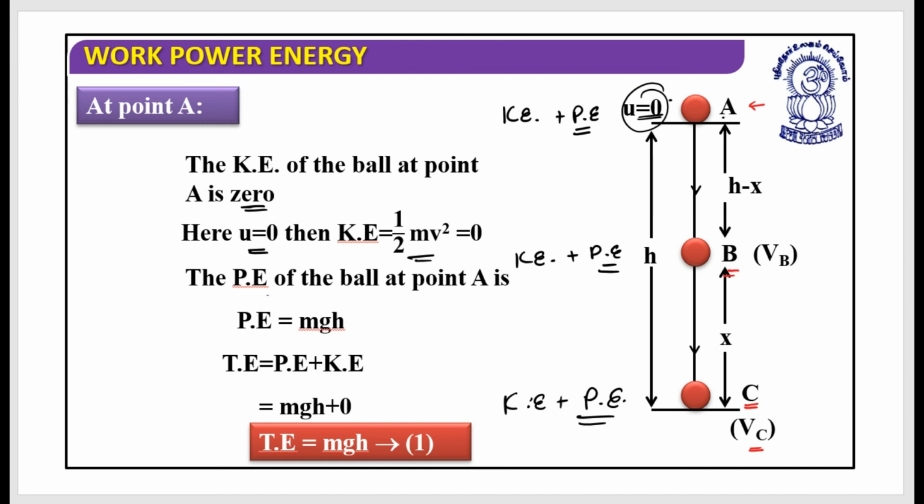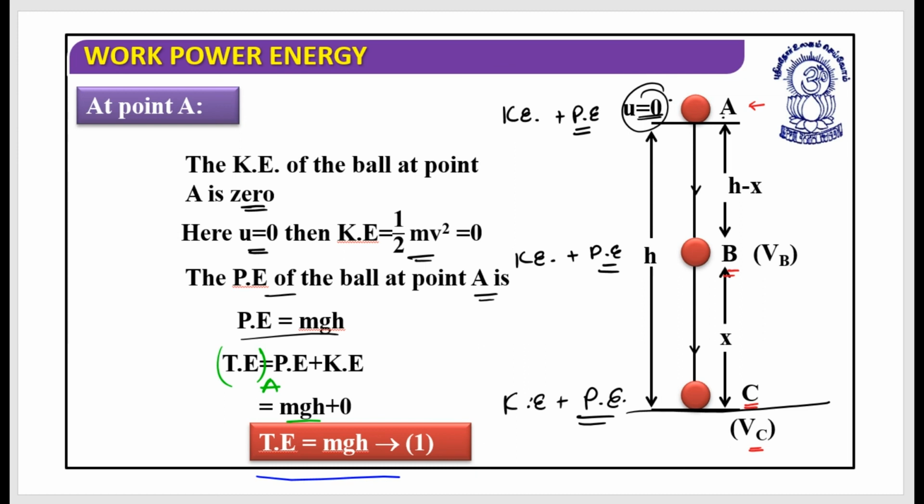Now let's find out the potential energy of the ball at point A. If I consider this as the ground level, then this is at height h, and the potential energy at point A can be written as m into g into h. So the total energy at point A would be equal to potential energy plus kinetic energy, which is mgh plus 0. So the total energy at point A would be mgh plus 0, that is mgh. I hope this is clear.